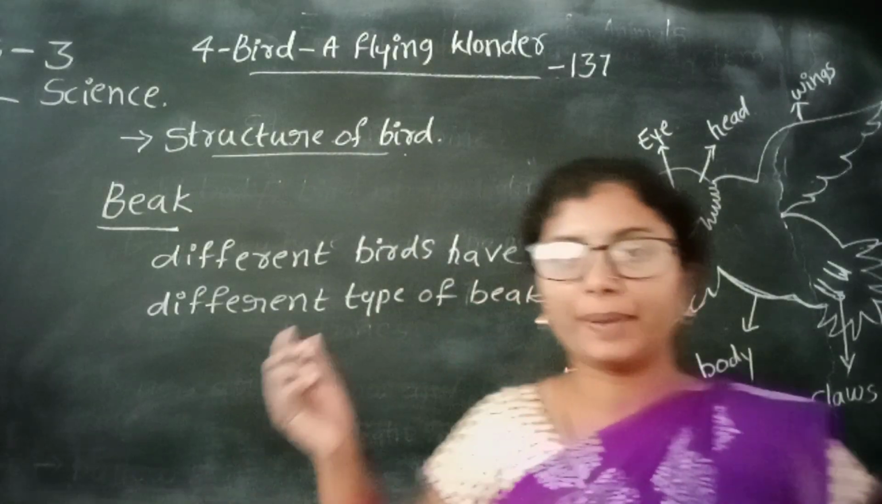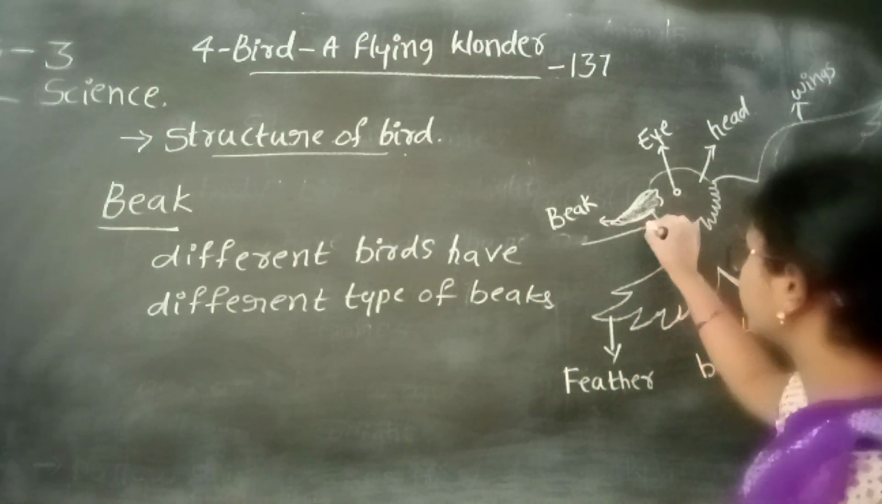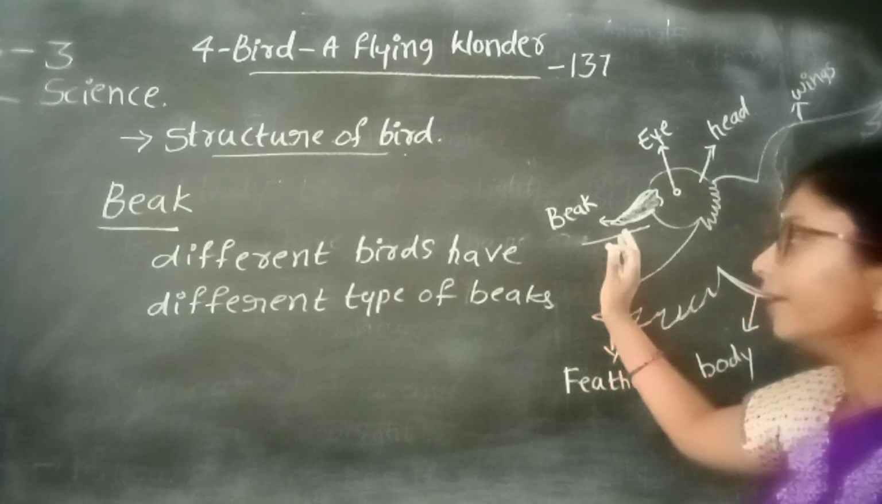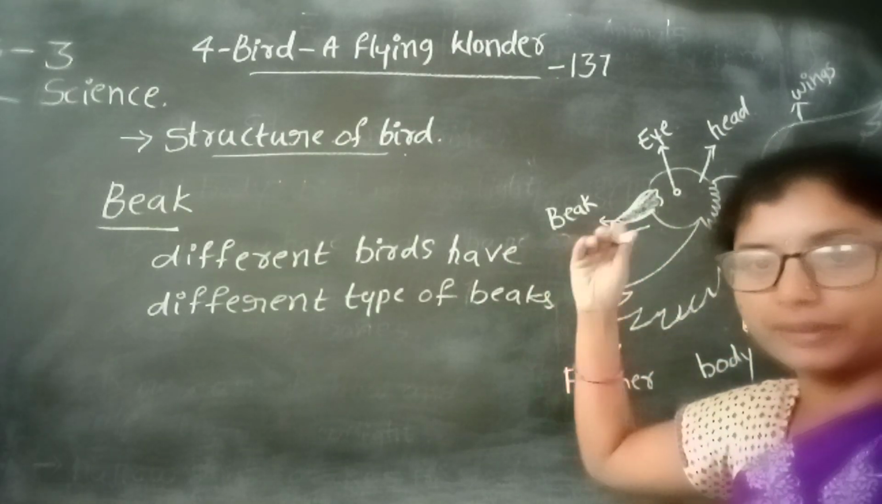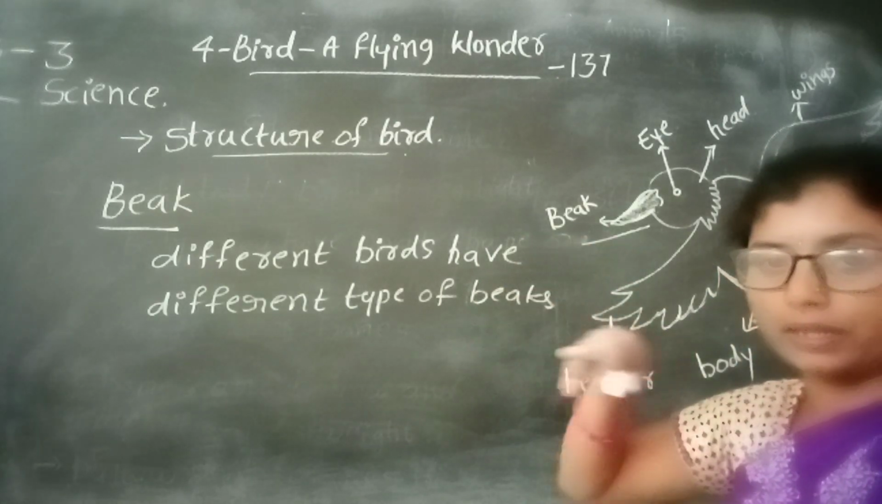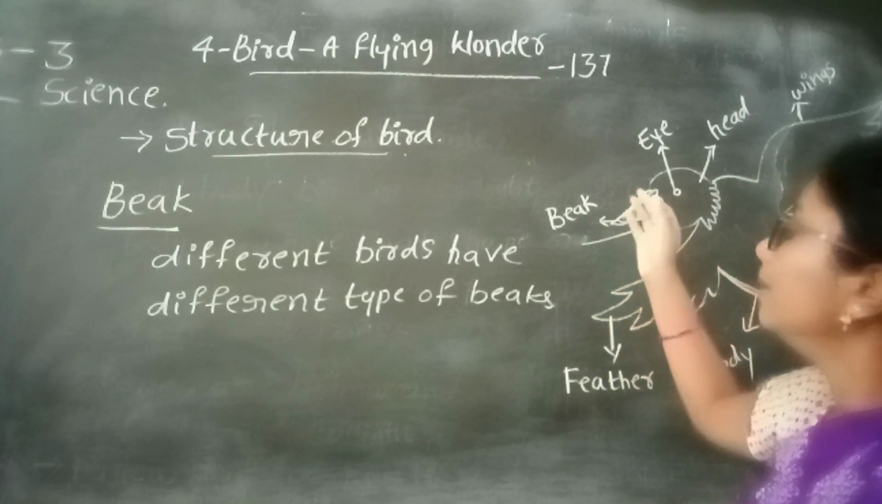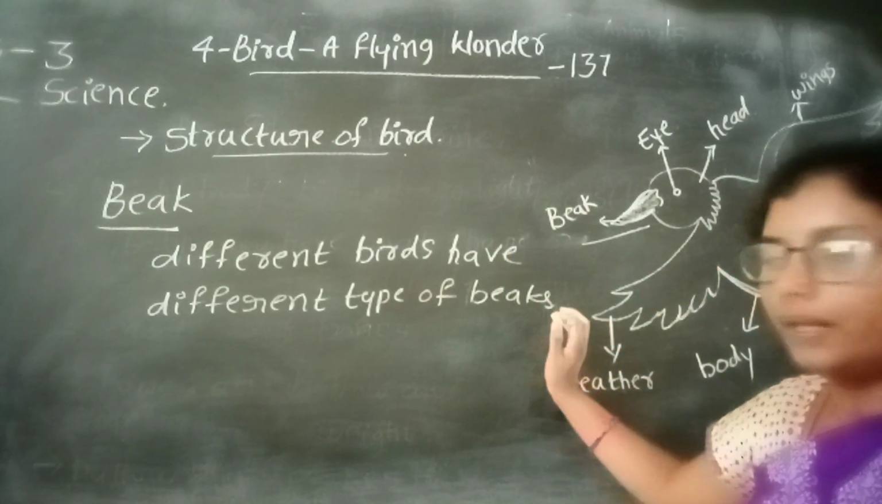Beak is a basic part. All birds have a beak. But its size and shape is different for different birds. One type of bird has a long beak. Another type of bird has a small beak. Birds have different types of beaks.